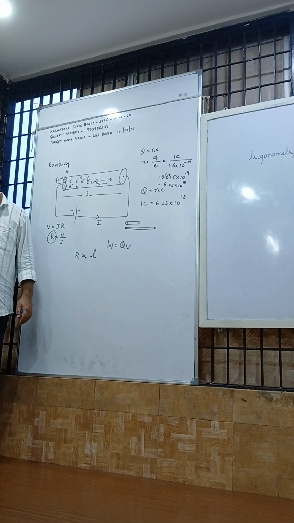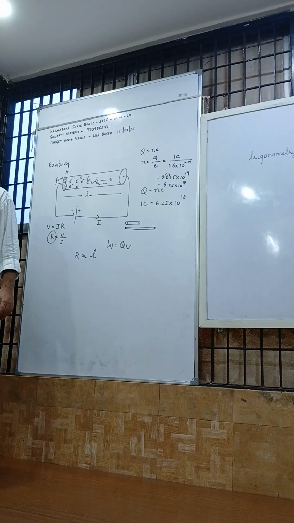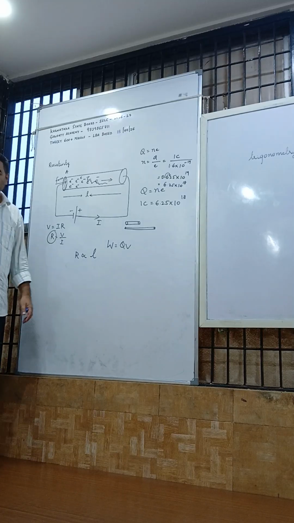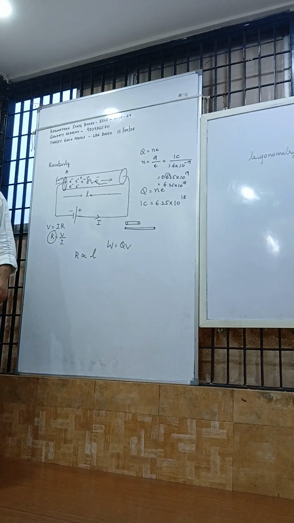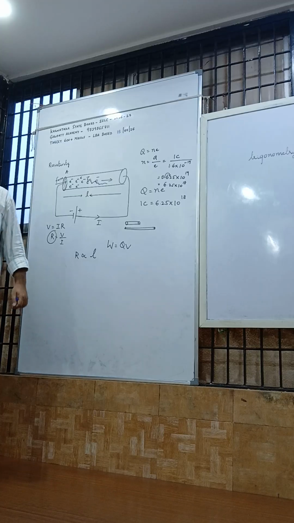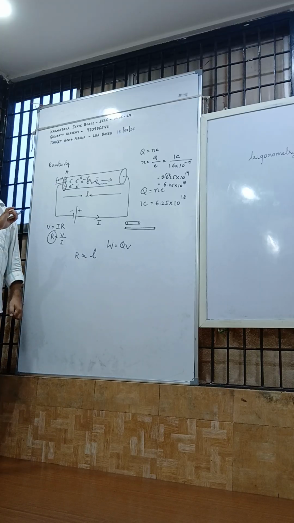Why? Because you have to cross a lot of people. Basically you are colliding with a lot of people and you are taking a lot of time to cross the ground because you have a lot of obstruction or resistance. Same thing happens here.